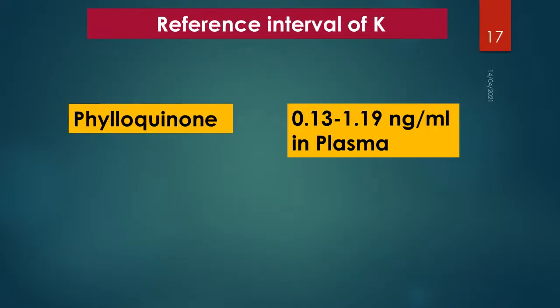Now, reference interval of vitamin K. As I have already mentioned, phylloquinone is the best indicator to show vitamin K status of a person. So we should estimate plasma level of phylloquinone. The normal range of phylloquinone in plasma is 0.13 to 1.19 nanogram per ml.